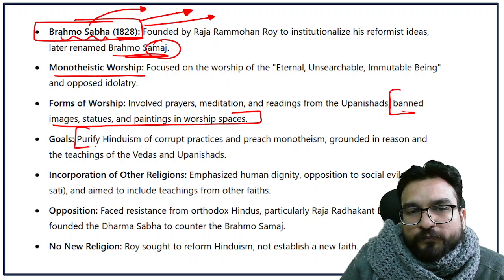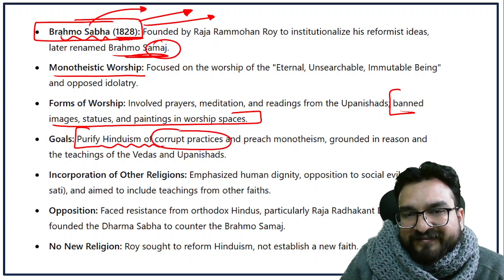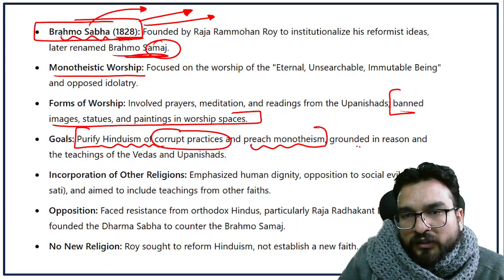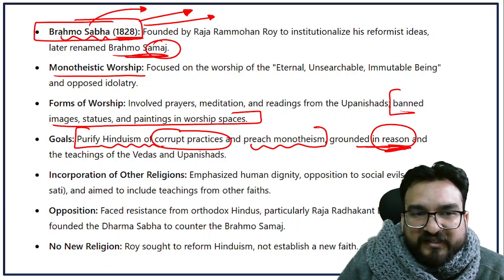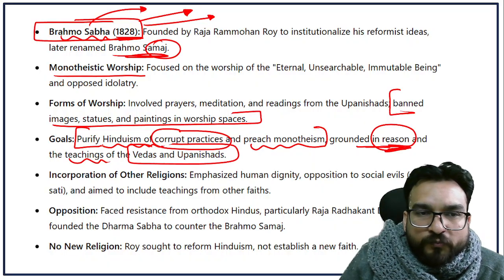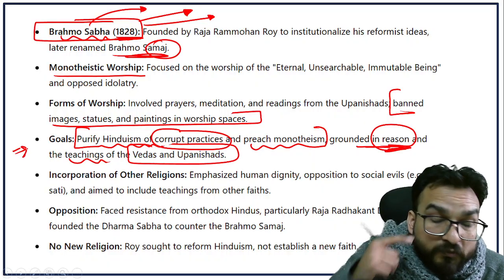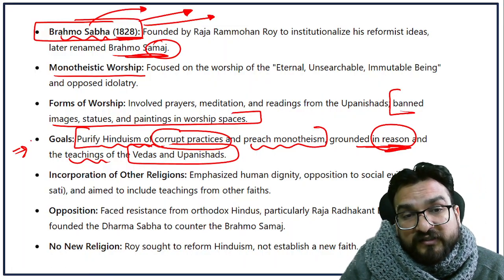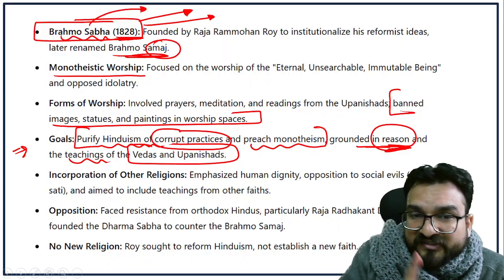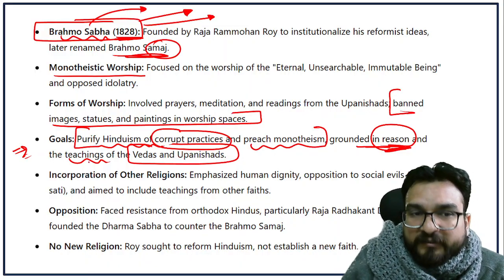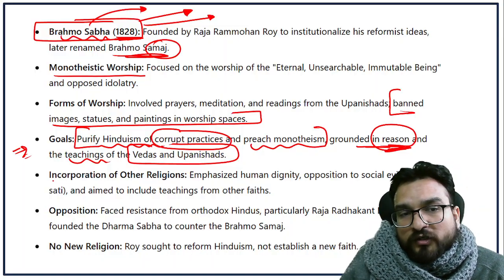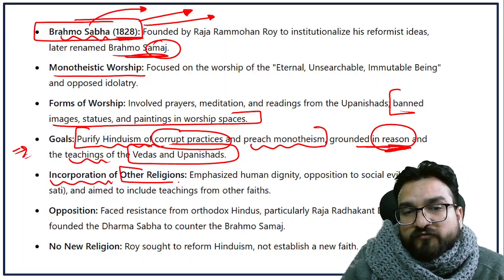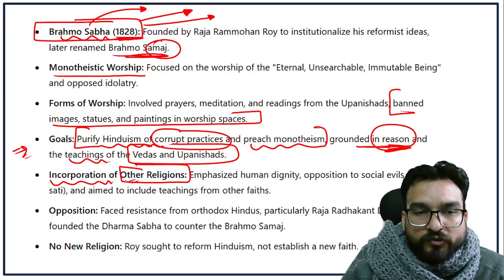Also, his goal was to purify Hinduism of corrupt practices and preach monotheism, grounded in rationality and the teachings of the Vedas and Upanishads. Very important. Brahmo Samaj was grounded in the teachings of the Vedas and Upanishads. Like this, a statement can come, so this statement will be right. He also wanted to incorporate good things from other religions, which I have already told you.